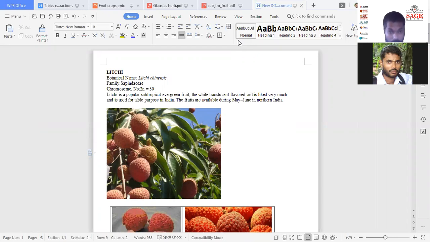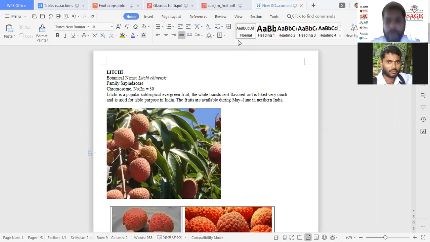It belongs to the family Sapindaceae. 2n is equal to 30, diploid. So it is a very popular subtropical region evergreen crop, a tree species. It will have this translucent flavored aril. Inside that, a very hard seed will be there, and an outer mucilaginous coating, or translucent transparent coating, or aril also we can call it. So this is having very good flavor.